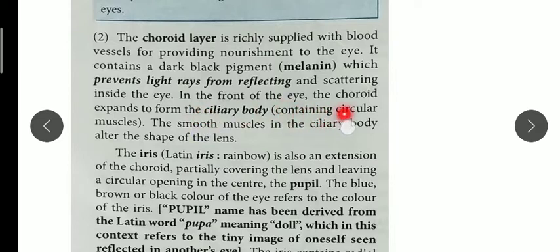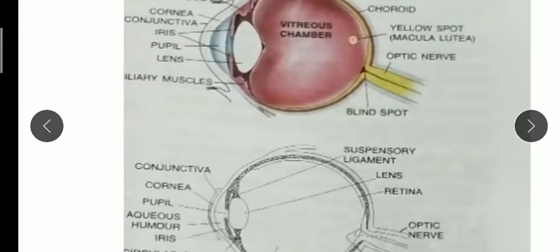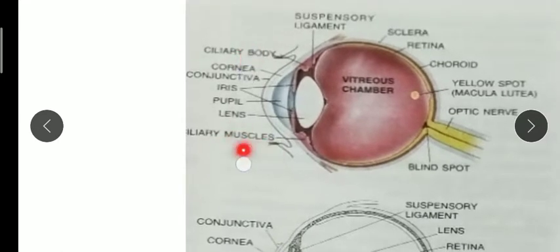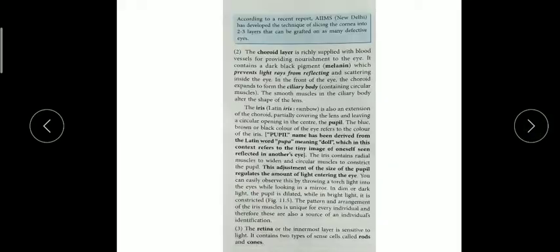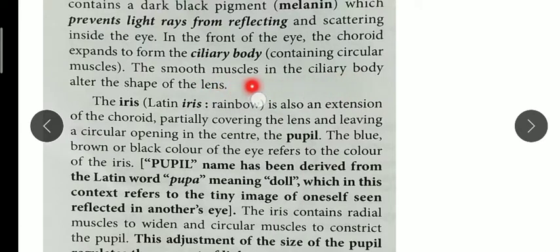In front of the eye, the choroid layer further expands into the ciliary body, which is made of circular muscles. You can see in the diagram here the ciliary body, ciliary muscles. These muscles hold the iris part. These smooth muscles in the ciliary body alter the shape of the lens, so the lens can change its shape when bright light or dim light enters.